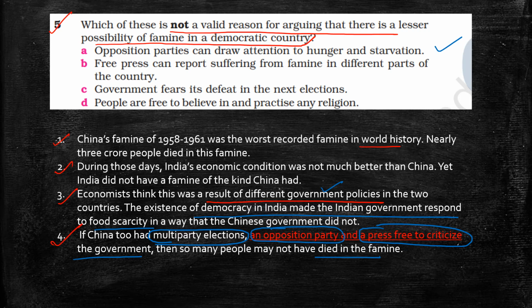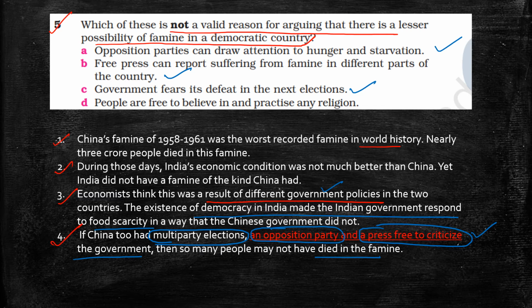Free press can report suffering from famine in different parts of the country. Yes. Here you see a press free to criticize the government. The third one is government fears its defeat in the next election. Yes, that's why the government will perform better so that in the next election they can win. This fear was not present in the Chinese government.